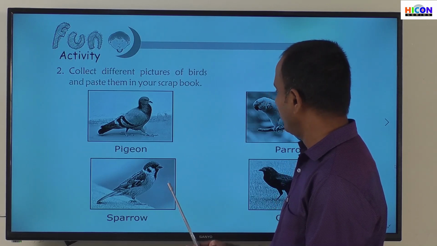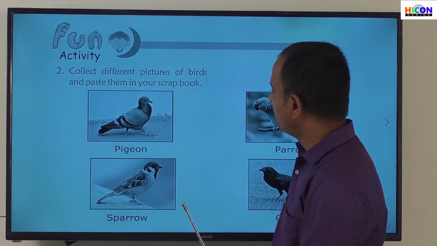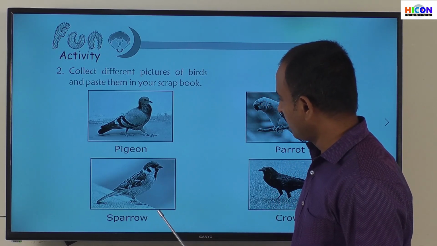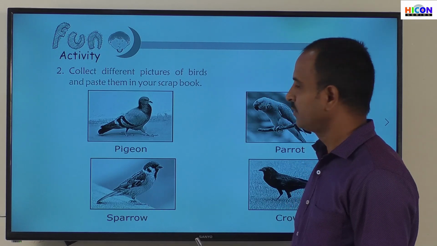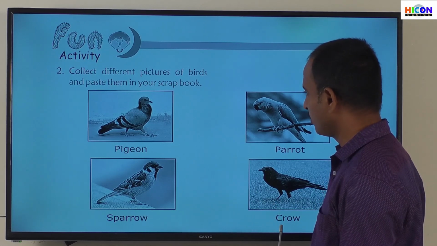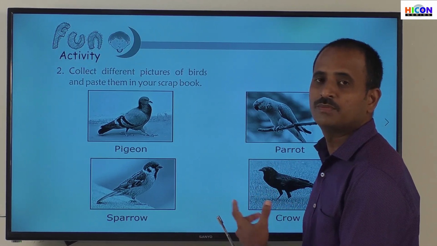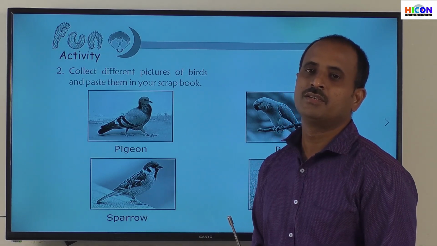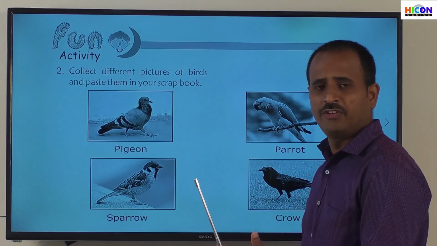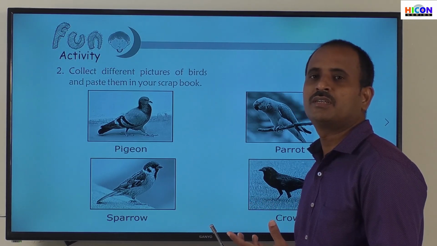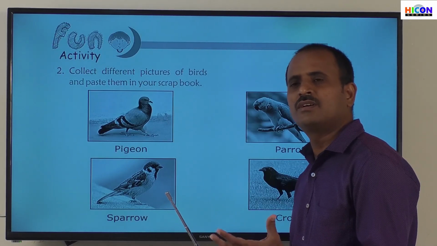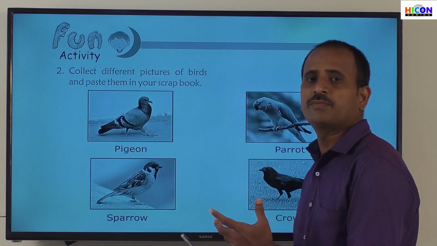Let us see, there are some pictures given in this book. The first picture shows the pigeon, the second bird is a sparrow, the third one is a parrot, and the fourth one is a crow. These are the birds we generally observe in our daily life, in our surroundings. Not only these four birds, there are different types of birds, like kiwi, woodpecker, kingfisher, and also an ostrich and a penguin.